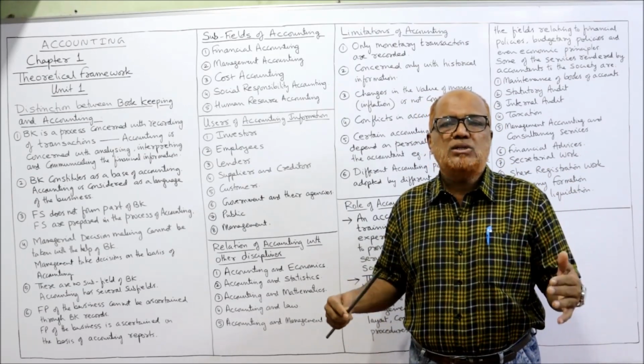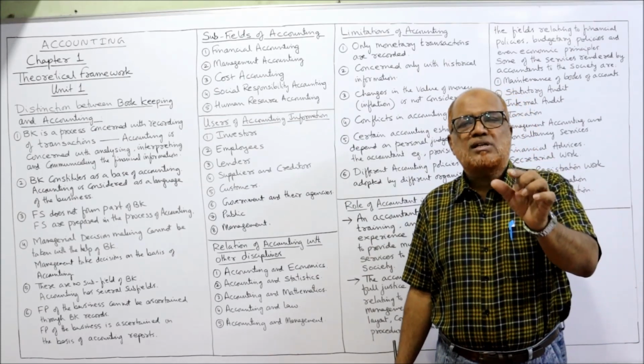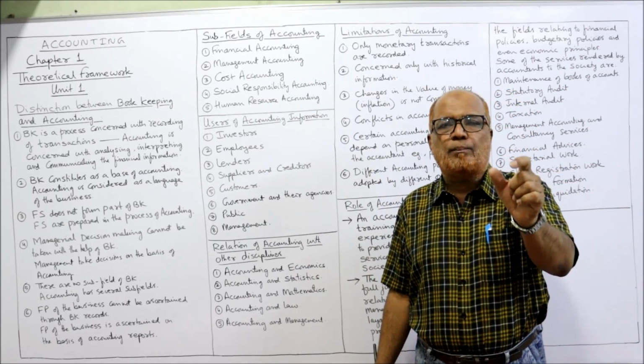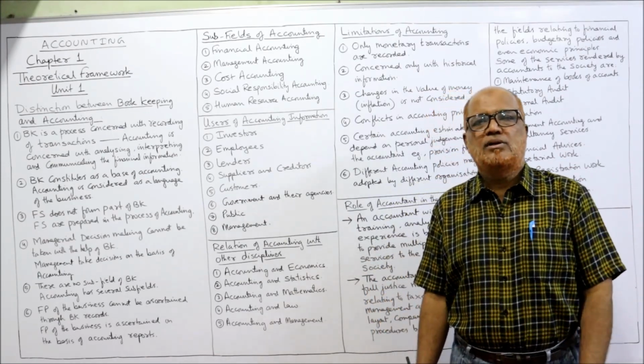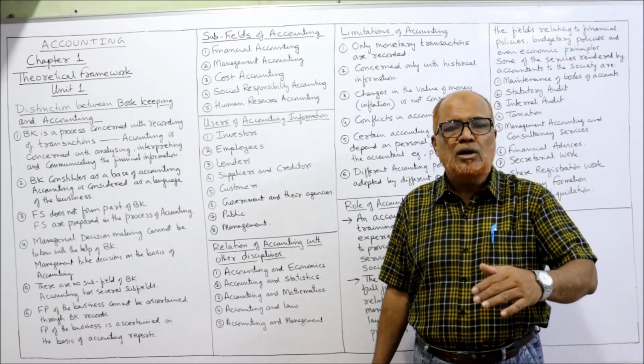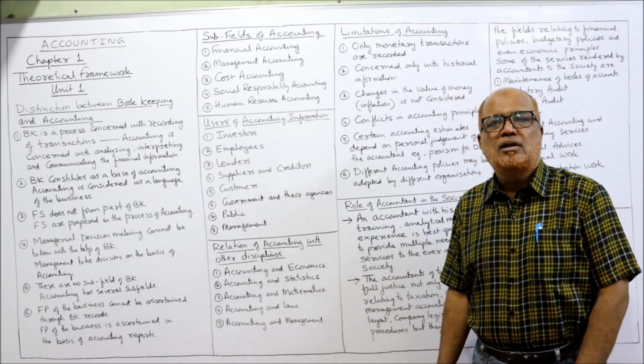So a new branch of accounting was developed called management accounting, which is concerned only with supplying information to the management, so that management can take prudent, prompt, timely decisions.